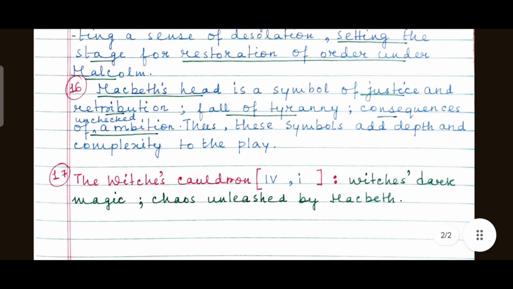And you can also explain the witches' boiling cauldron, Act 4, Scene 1. That shows the witches' dark magic, witchcraft, and the chaos unleashed by Macbeth. Again, fair is foul and foul is fair. So, in this way, there is this interconnectedness. There is this coherence. So, this is the end of this answer.